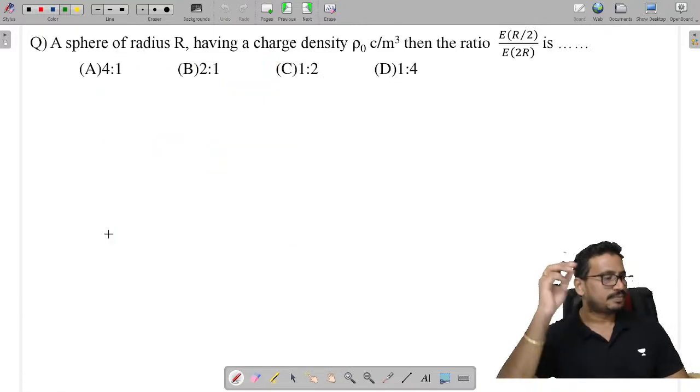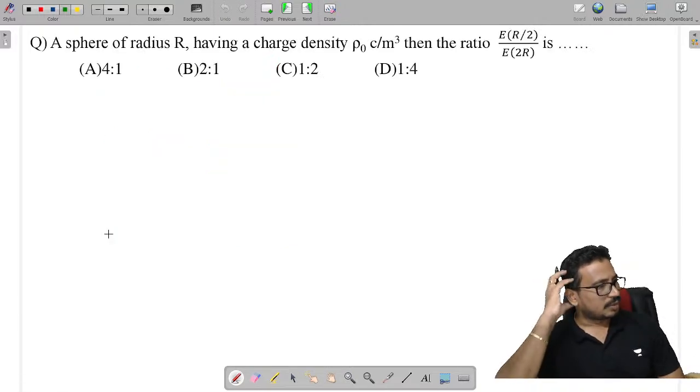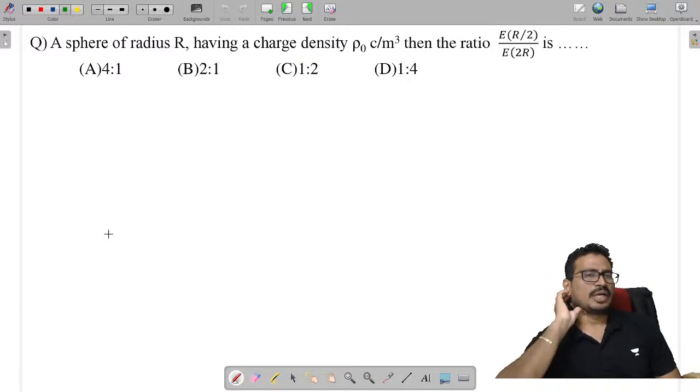Now take this problem. A sphere of radius capital R having a charge density rho naught coulombs per meter cube. Then the ratio